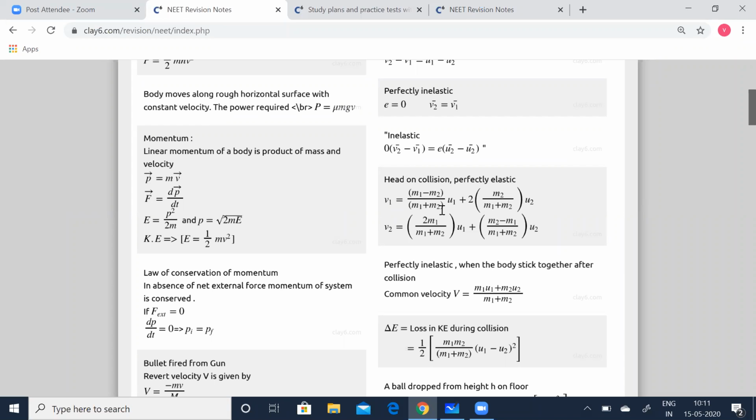As I told you, this lesson has a weightage of 4%, which means you can expect at least 2 questions from this lesson. It's a very, very important lesson. We have summarized all the formulas which are essential to cover this chapter.